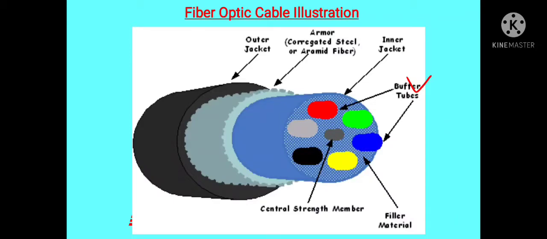At the center, there is a central strength member which provides inner strength to this optical cable. All these buffer tubes are properly packed with the help of this filler material. Then these buffer tubes and filler material are covered with this inner jacket. Again, this inner jacket is covered by this armor cover, and above all this structure, it is covered with this outer jacket, which provides full strength, safety and security to this optical fiber cable.